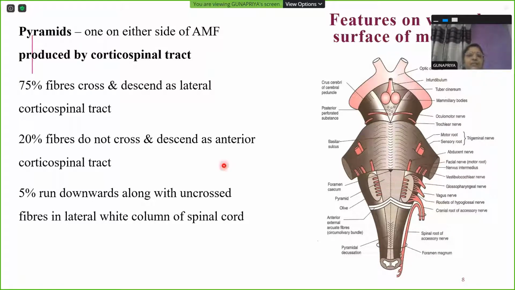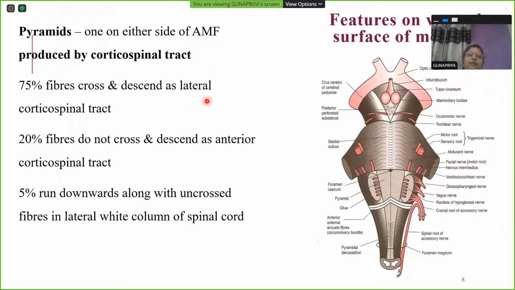Now, out of these pyramidal tract fibers, 75% cross and descend as lateral corticospinal tract. I think you must have studied this in physiology, spinal cord tracts as well. 75% of fibers of the pyramidal tract will cross and go to the opposite side as lateral corticospinal tract. Whereas 20% of fibers do not cross, they descend on the same side as anterior corticospinal tract, which means you have two sets of corticospinal tract, anterior and lateral.